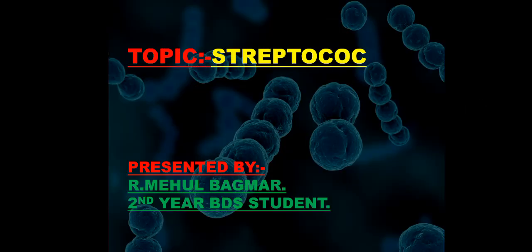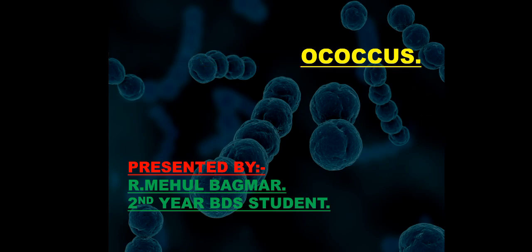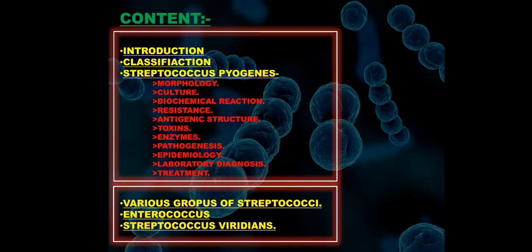I'll start with one of my favorite topics, microbiology, which is kind of dry also. That is Streptococcus. The minimum contents will include introduction, classification, Streptococcus pyogenes in detail. In that we'll read about morphology, cultural characteristics, biochemical reaction, resistance, antigenic structure, toxins, enzymes, pathogenesis, epidemiology, laboratory diagnosis, and treatment. Also, we'll learn about various groups of streptococci, with enterococcus and Streptococcus viridans.